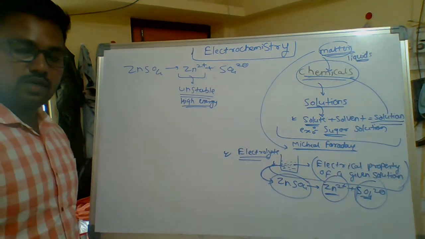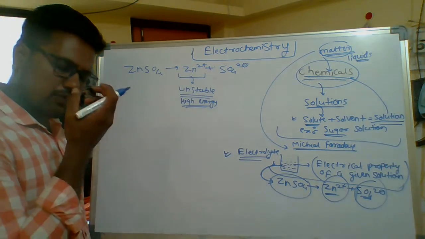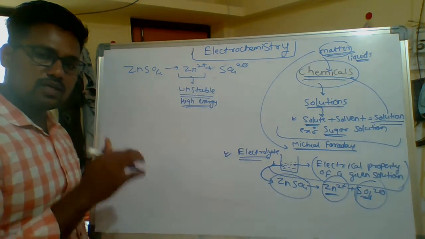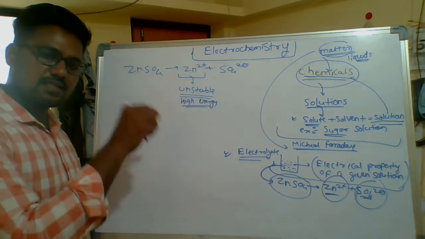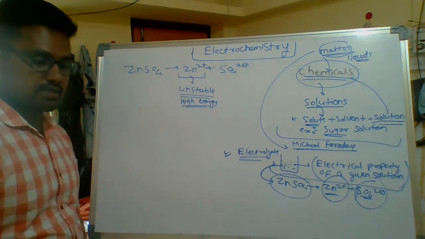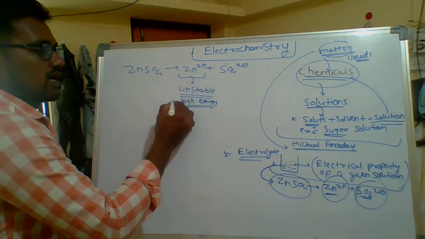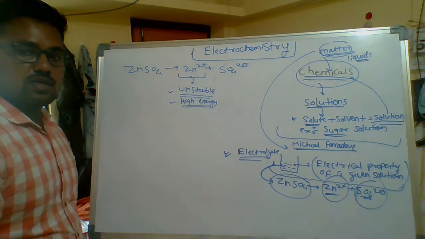First of all, you should know that in nature every element or substance tries to minimize its energy and go towards stability. Here, the charged particles have high energy and are unstable in nature.